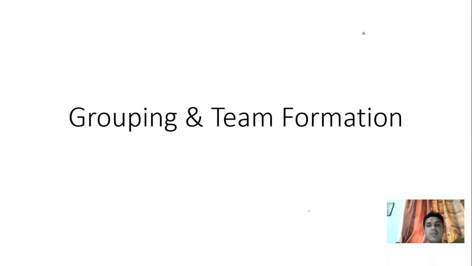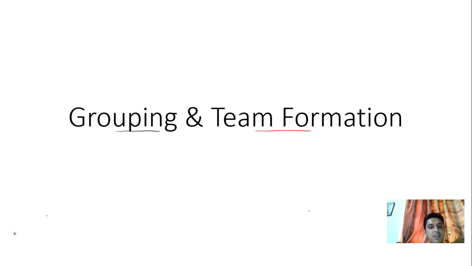In this session, we are going to discuss the second part of the topic grouping and team formation. In the first part, we have done four sets based on the formation of teams. So we have done some questions based on team formation, and in this session, we are going to discuss the questions based on the grouping, right? Like we have done 12 questions, and in this session we are going to do three more sets.